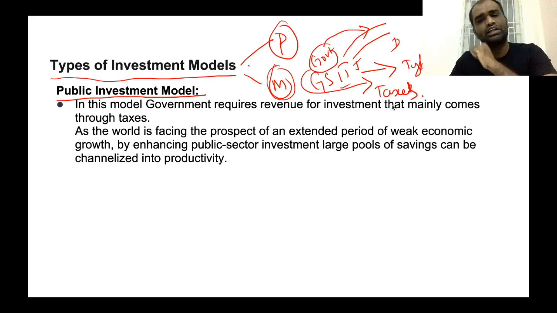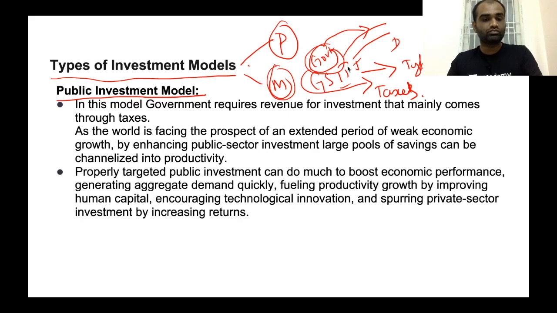Now, what are the advantages of the public investment model? Whenever an economy is going through an extended period of recession, what happens to private investment? Private investment will decline because of the recession. So in that time, the government has to increase its infrastructure spending to compensate for the investment from the private sector, so that the government is enhancing the productivity of the nation.